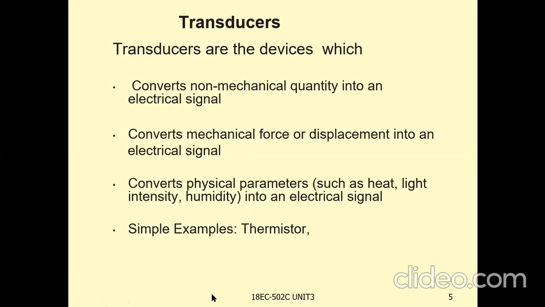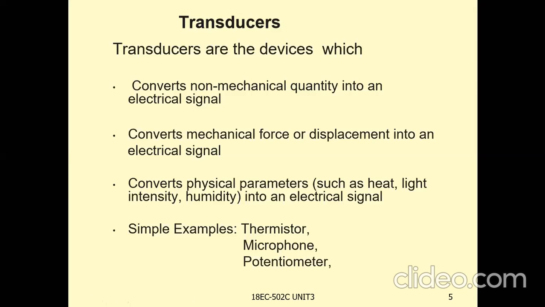Simple examples of this are the thermistor and the microphone. What is a microphone? It converts sound energy into an electrical signal. The thermistor measures temperature and converts it into electrical form.